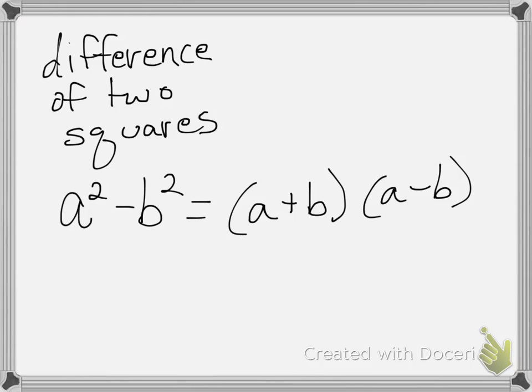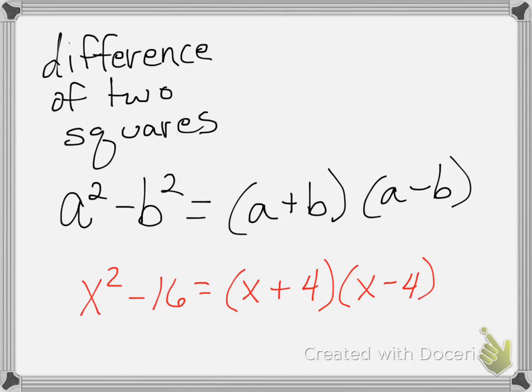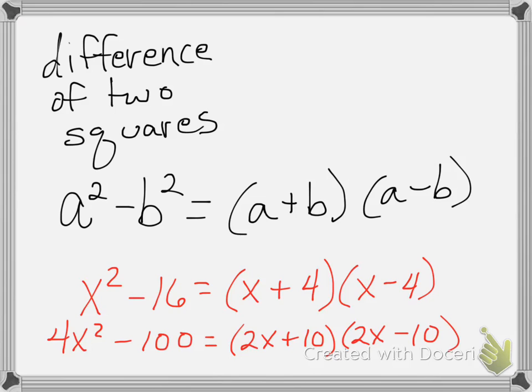Okay, let me just give you a quick example of that because this is really easy. For instance, if I had x squared minus 16, those are both perfect squares. So the square root of x squared is x, and the square root of 16 is 4. So x plus 4, x minus 4. Okay, very simple. Do one more. 4x squared minus 100. Okay, well, those are both perfect squares, so I have 2x plus 10 and 2x minus 10. Okay, pretty simple.